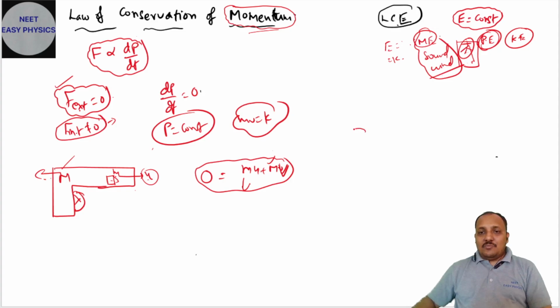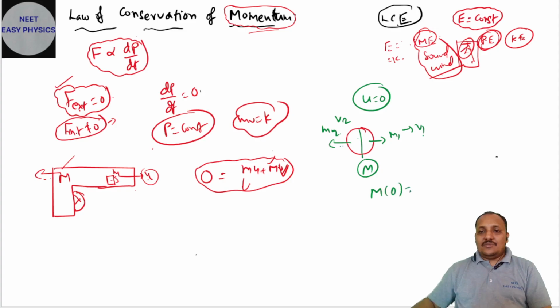Next, a bomb explodes into two pieces. One piece goes to the right side with mass m1 and velocity v1, and the other moves with mass m2 and velocity v2 in the opposite direction. We know this because initially it is at rest, and the mass of the total bomb is capital M. So M into 0 is equal to m1 v1 plus m2 v2.